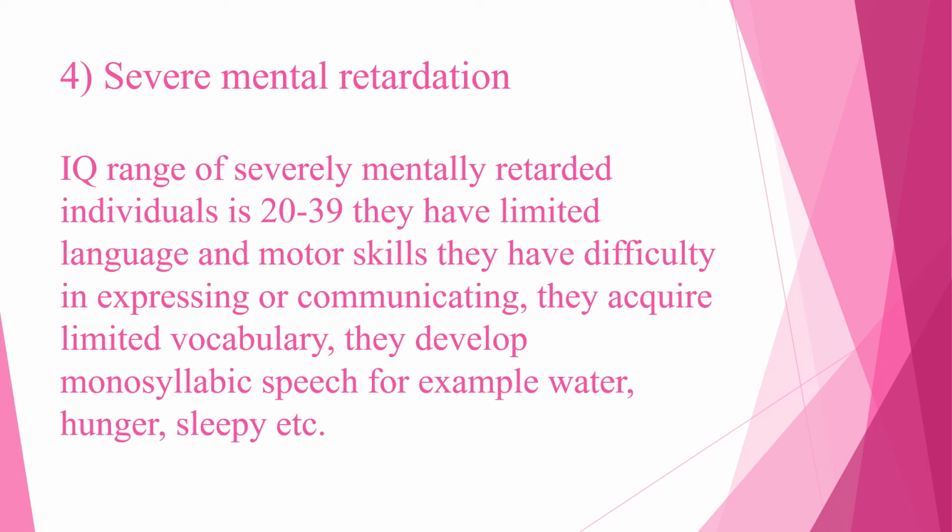They have a very limited vocabulary, and they use single words, like monosyllabic speech. For example, water, hungry, sleepy. These are indicators for the other person to understand. For example, if I say hunger, that means the individual is hungry. Sleepy means the child or the individual wants to sleep. So here they can use only one word and not more than that.